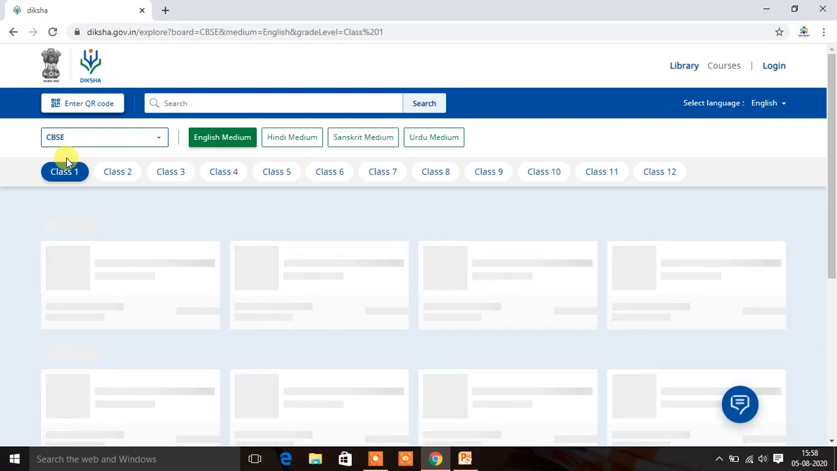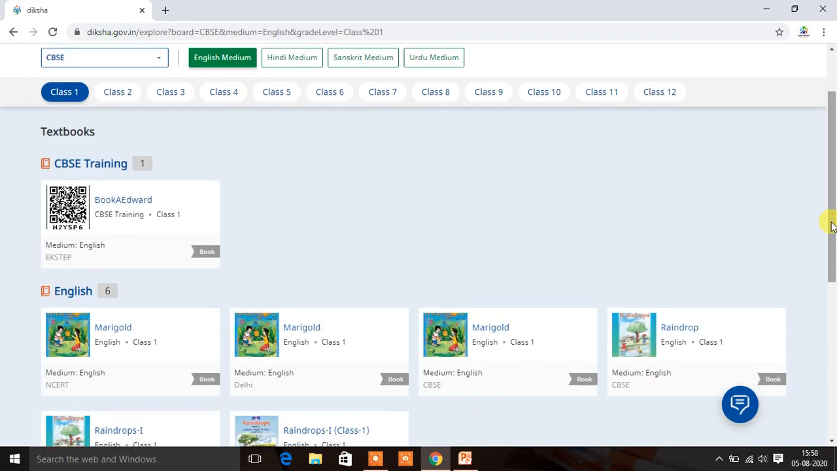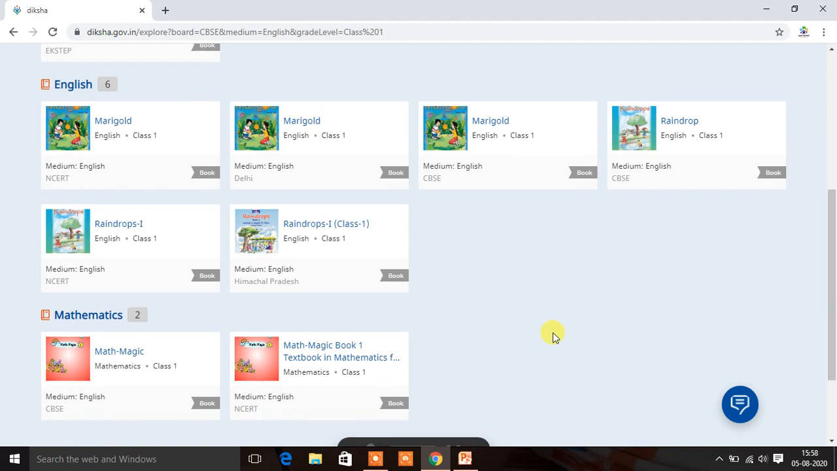When I click on class 1, the first one you can see is one training book of CBSE. And for example, in English you can see the Marigold books here, and under this you can see Raindrops, Mathematics, Math Magic. So different contents are there.